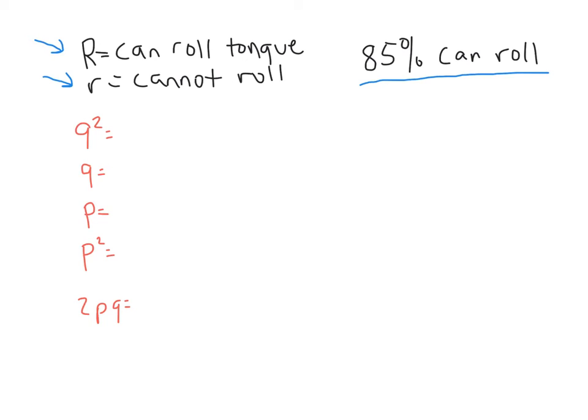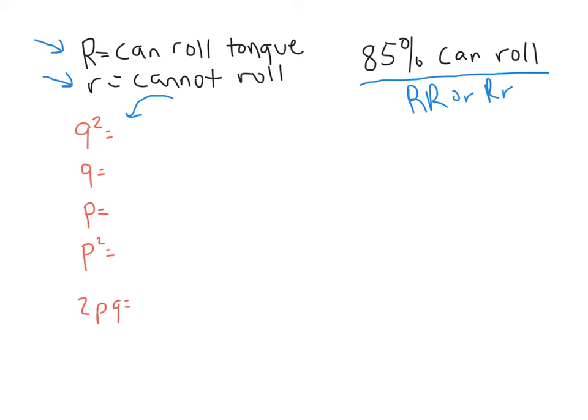So since rolling your tongue is dominant, 85% of the population has a genotype of big R, big R, or big R, little r. Now the questions I'm going to give you, and you're going to probably need some paper to figure this out. Can you guys figure out what all of these variables are? Now remember the equations. P plus Q equals 1. Q squared plus 2PQ plus P squared also equals 1. And we'll see if you get it right, and then I'll show you how to do it one more time.